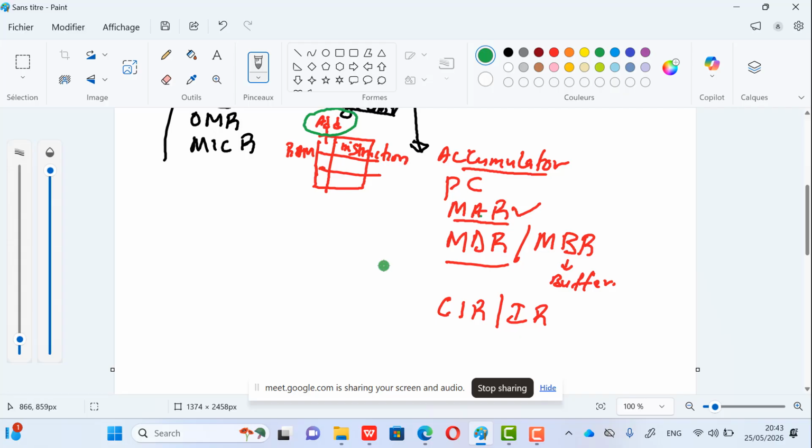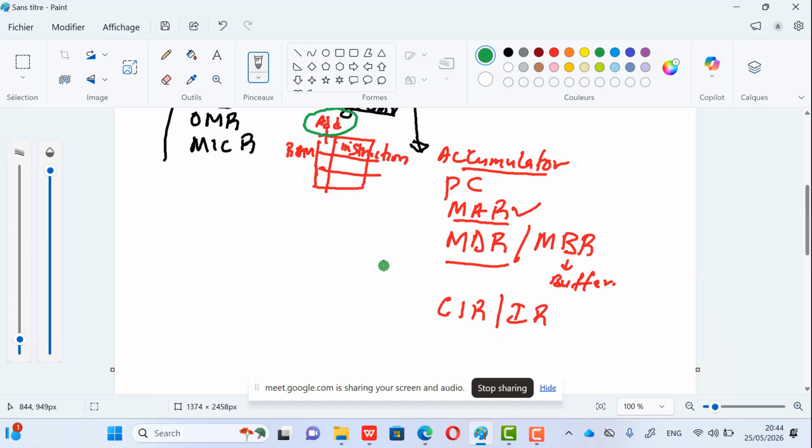So the address found in the memory address register gives us the location of a particular data or instruction we want to fetch, and when we fetch that instruction, it is stored in the memory data register or memory buffer register. Remember that here we are inside the CPU, and this is now being processed in the CPU. I'm coming to the CPU cycle. I'm explaining the different types of registers because when I explain the CPU cycle, we need to talk about all these registers, their roles, and how they are used.